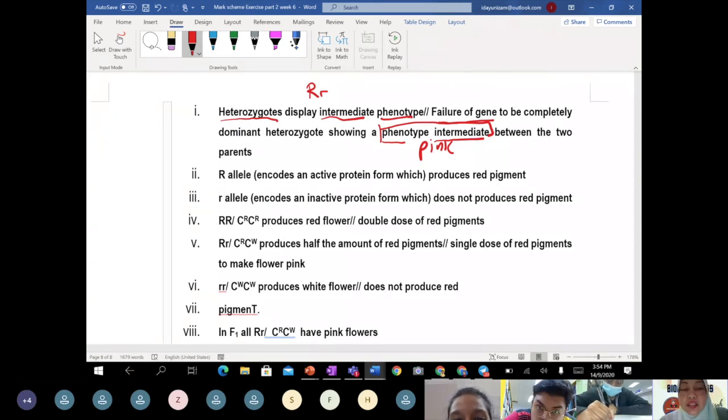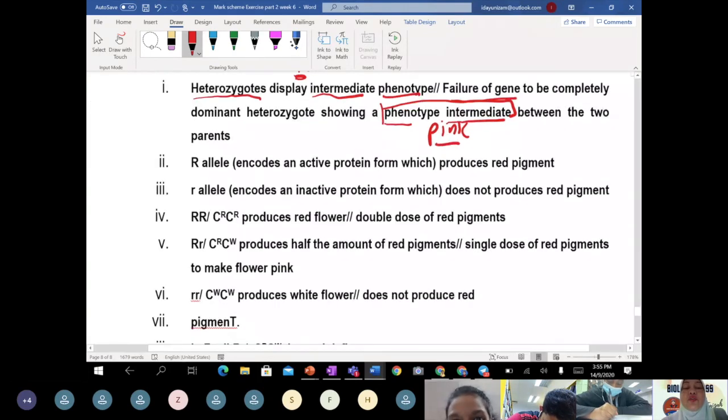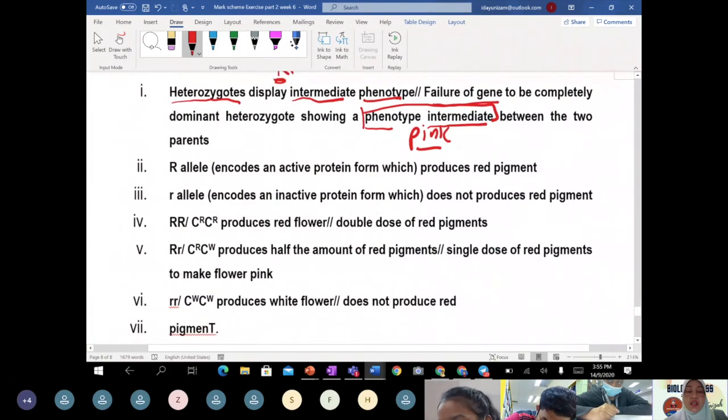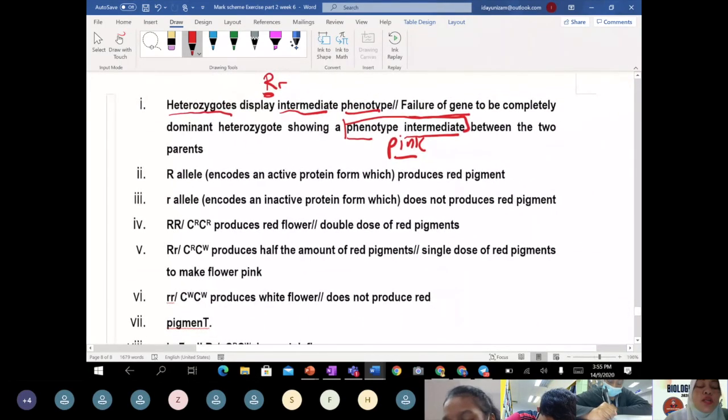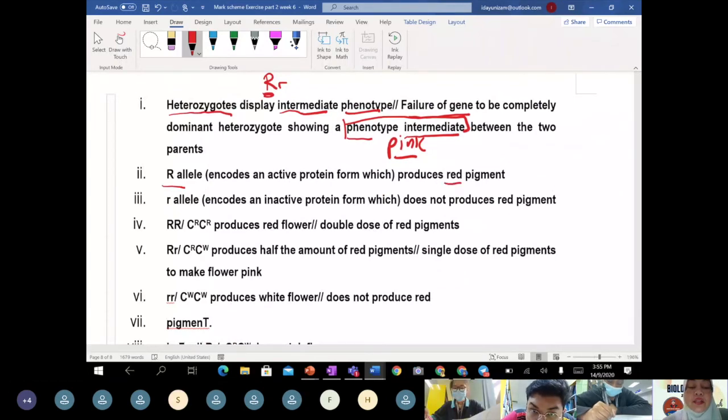But in incomplete dominance, the red allele cannot fully express the red color, so an intermediate phenotype appears, which is pink. If you want to understand the concept behind it, the dominant red allele is supposed to produce red pigment, and the recessive allele is supposed to produce white. But when